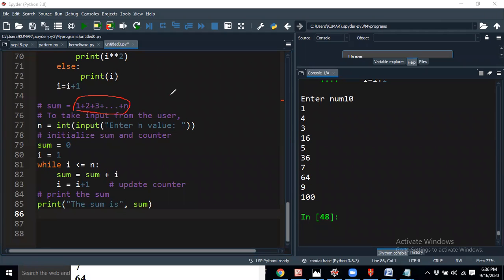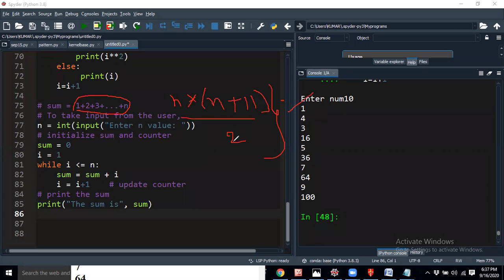If you are using the n into n plus 1 by 2 formula, it's not at all a good practice. n into n plus 1 by 2 means 10 into 10 plus 1 by 2, 10 into 11 by 2, it will get obviously 55. But whatever the interviewer is asking a question like this, they will not prefer you for the job,